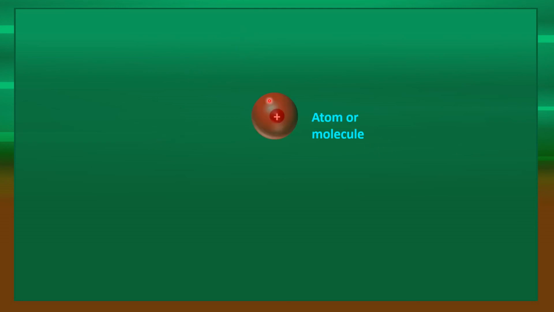See here, the same atom or molecule is emitting energy in multiples of h nu. This is h nu, 2h nu, 3h nu, 4h nu, like this. So no atom or molecule can absorb or emit energy continuously. That means energy is quantized. Quantized means it will not change continuously.